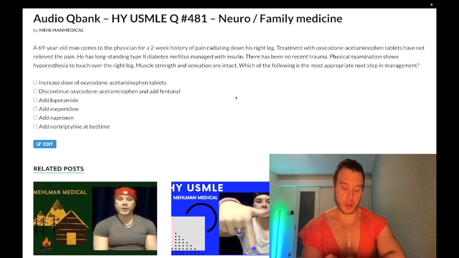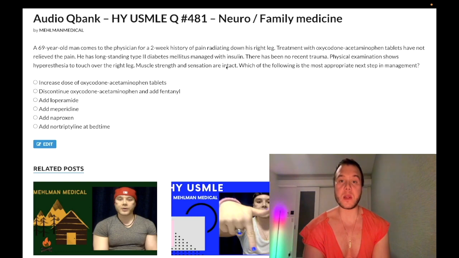How's it going, guys? It is 3:26 a.m. Thursday, May 26th here in Japan, and we have a medium difficulty question for family medicine / neuro for 2CK. A nearly identical question shows up on one of the new 2CK NBME forms.